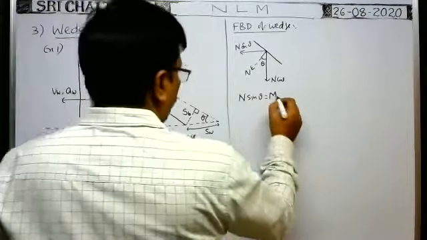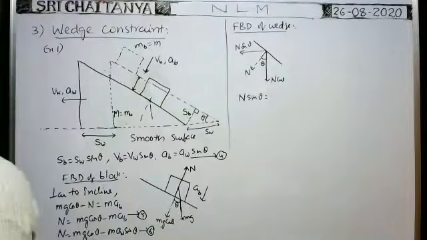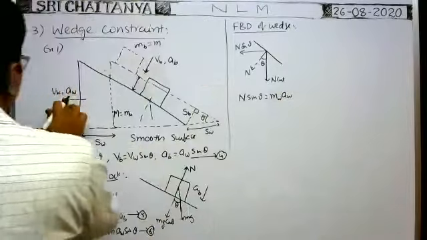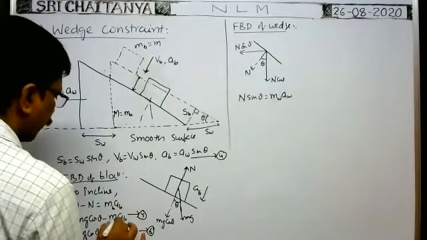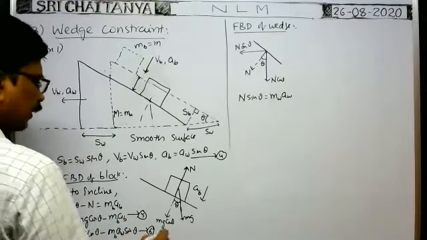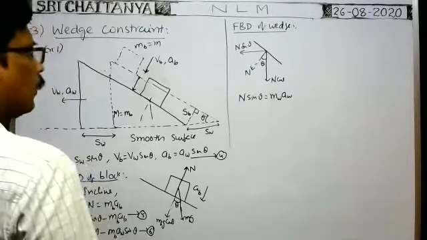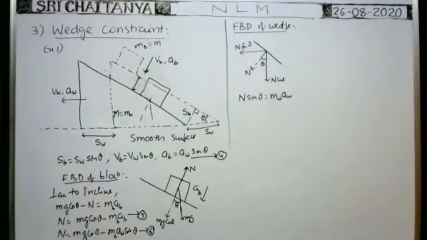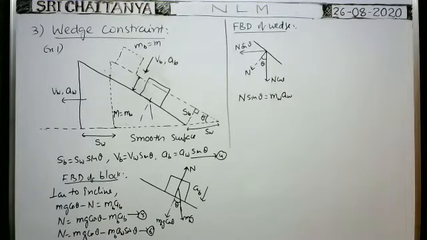So here you write mass of the wedge into acceleration of the wedge towards left, which we imagine as aw. Here also mass of the block, mass of the block. Now this is another equation. In this, we already have n from equation 6, n is equal to mg cos theta minus mb into something we got here. So we substitute that value there.